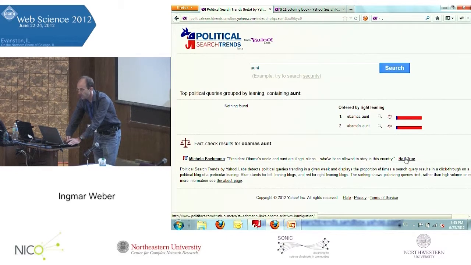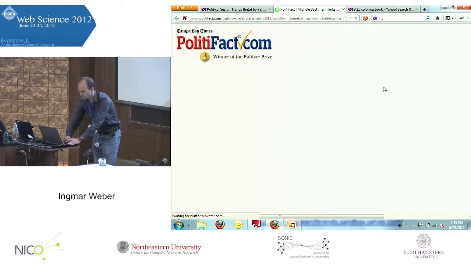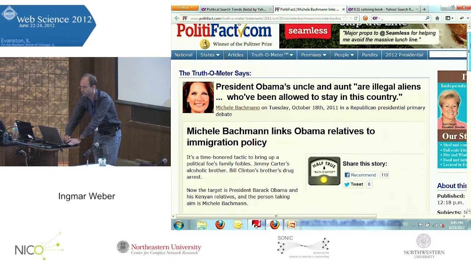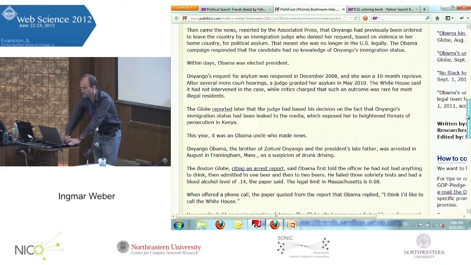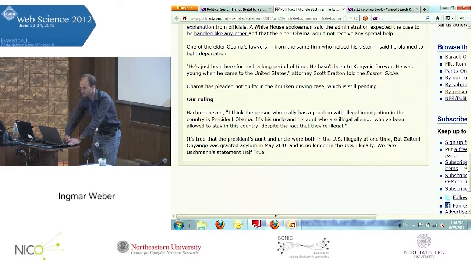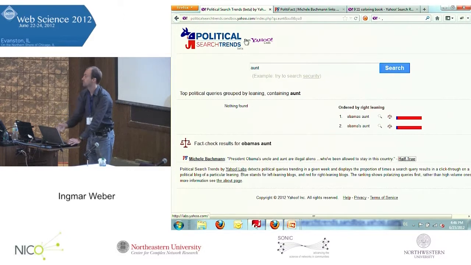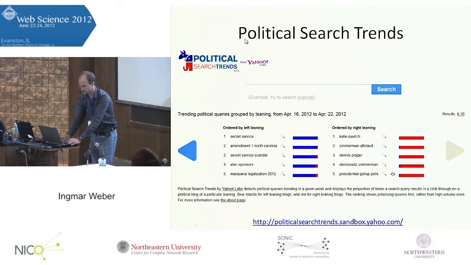This is judged half true, not by some algorithm, but actually by journalists of the site, who take statements made by politicians and other people in the media and analyze whether they're true or not. In this case, it is half true. The uncle is still an illegal alien, but the aunt has been granted asylum. So this is why it's just half true. In my talk, I want to talk about how this works and what's behind this tool. So here's the demo, just the link. It's called Political Search Trends. It's a public tool. You're welcome to explore.